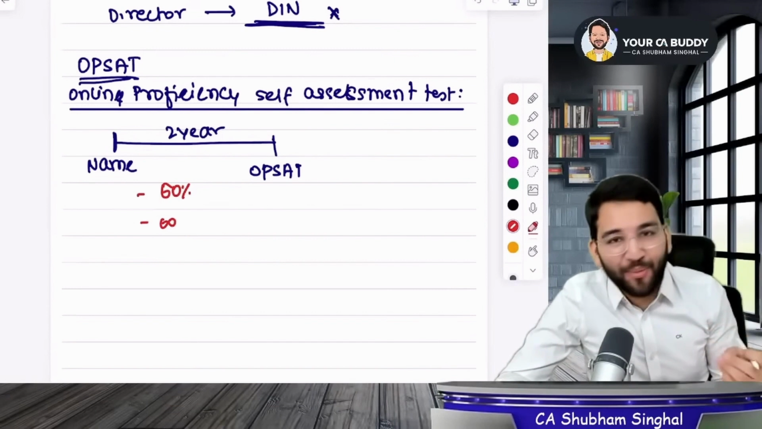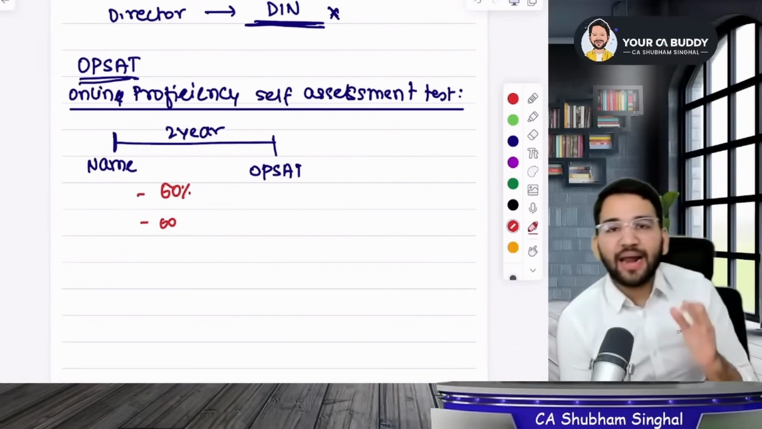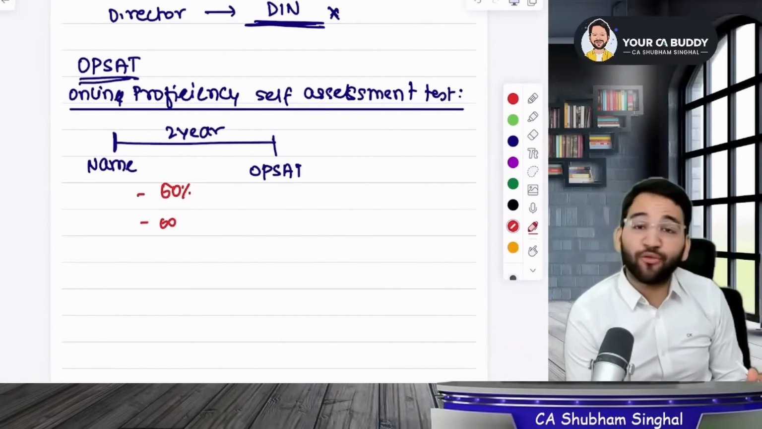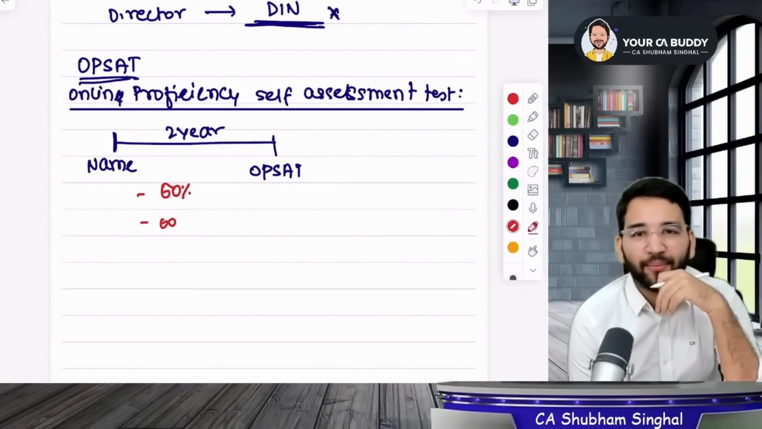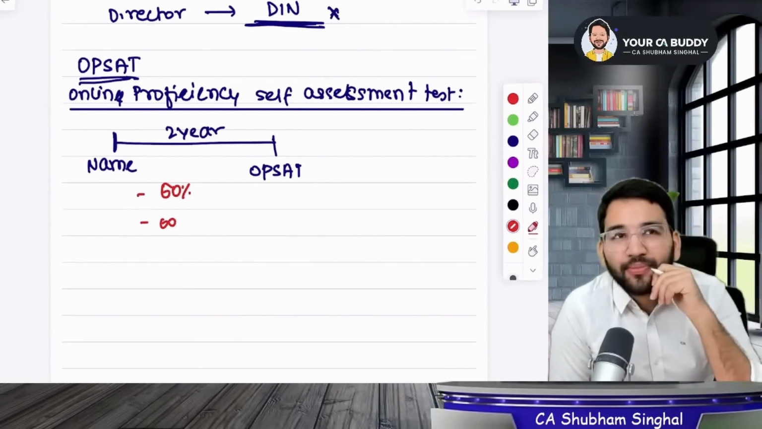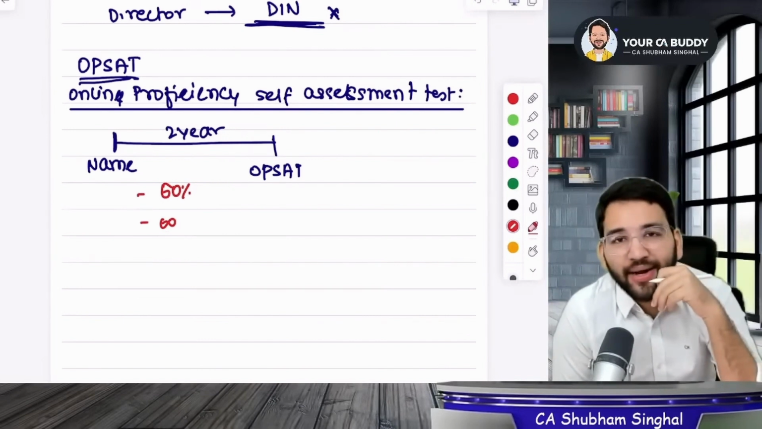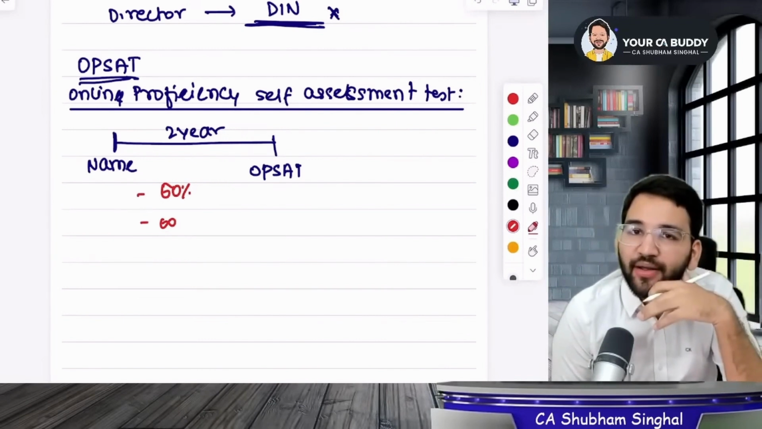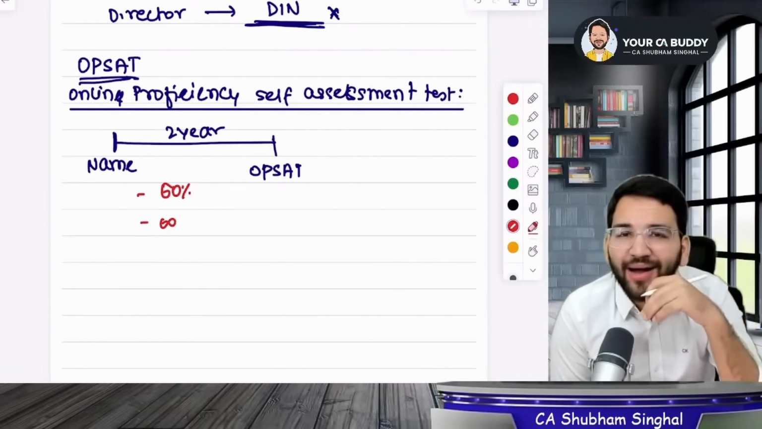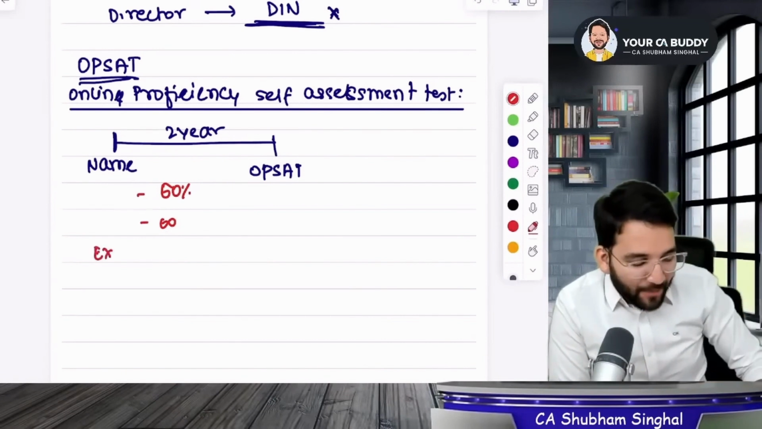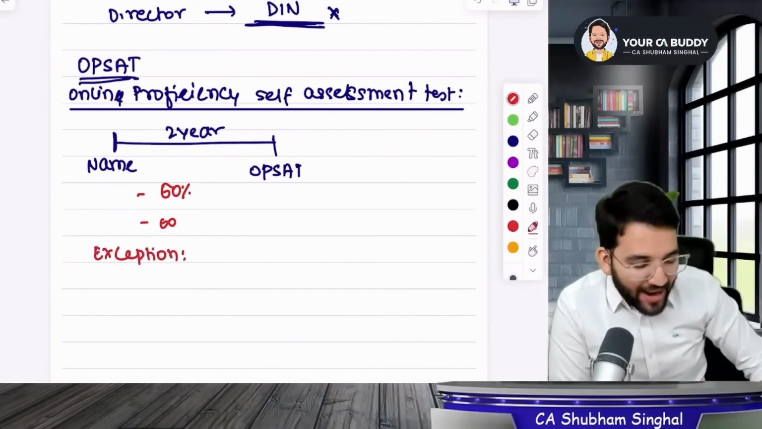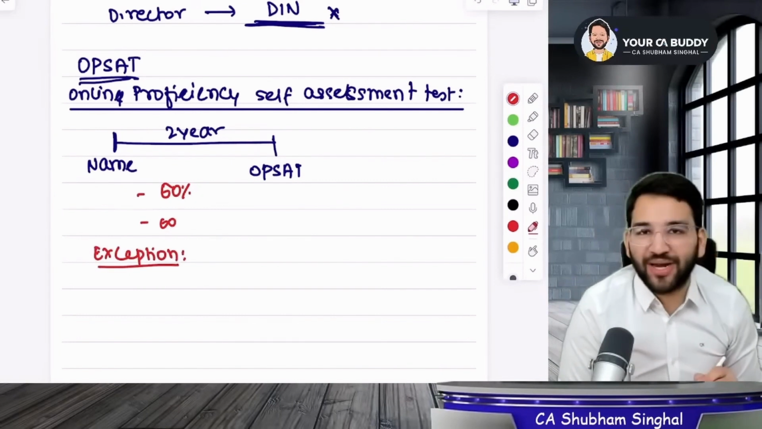Now you have written the OPSAT exam. If you have written the OPSAT exam within 2 years, well and good. But sir, you told us that we will have to write the OPSAT exam. The day this law came, Mukesh Ambani is such a big director, Mr. Ratan Tata is such a big director. Does everyone have to give the exam? We said no, not everyone has to give this exam. There is an exception. Those who have a lot of experience are exempted from this exam.